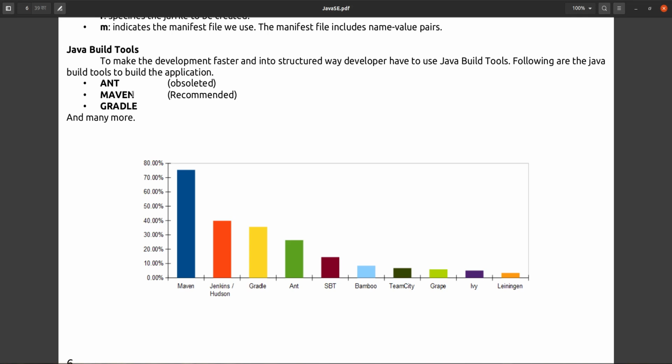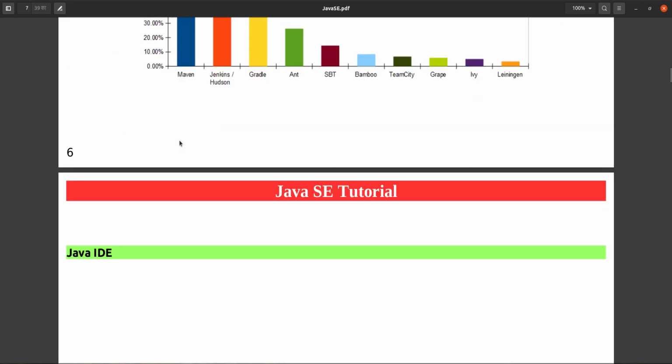So we will learn Maven after core Java, because after core Java we can develop any application. Before core Java we cannot develop any application. So once we are able to develop applications, we will use Maven, and we will learn Maven also. So these are the building tools.